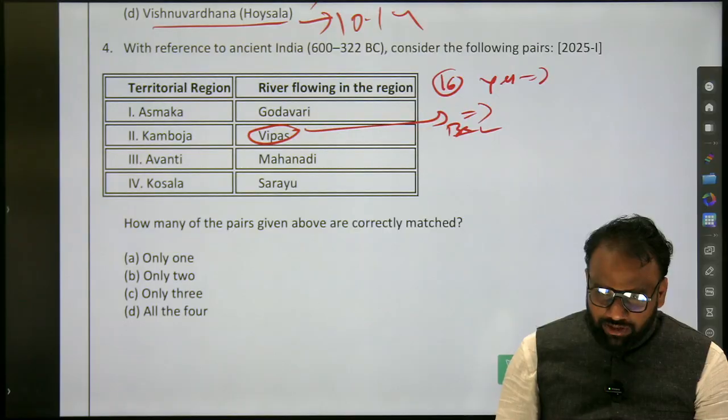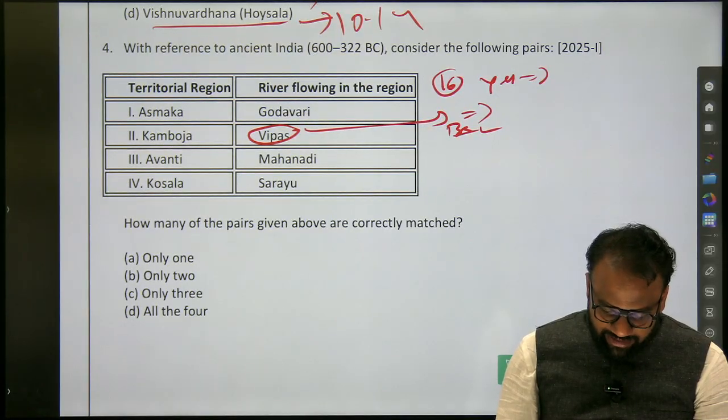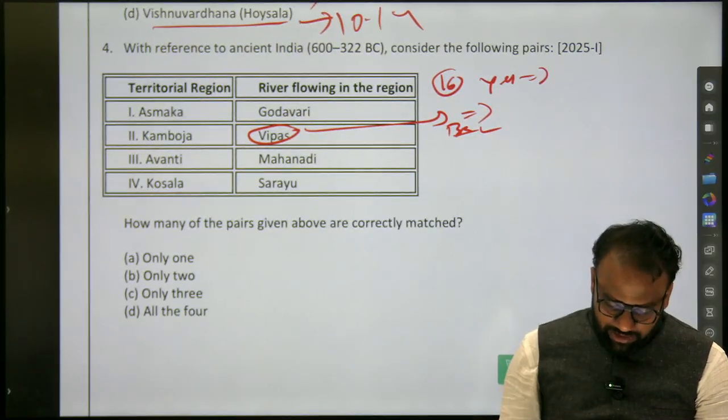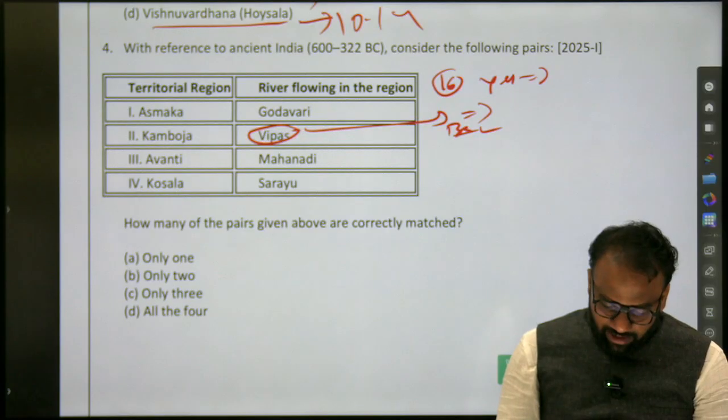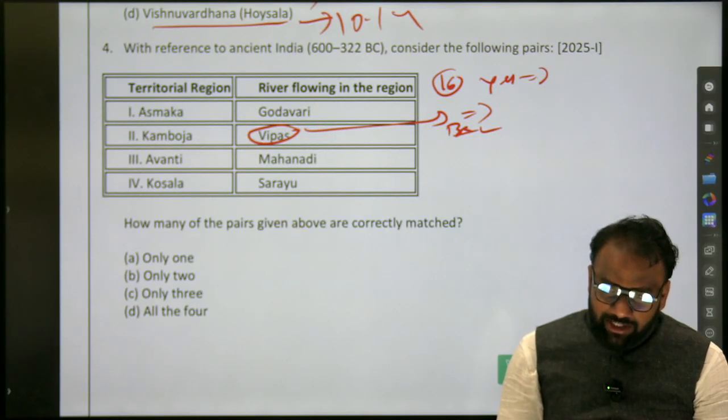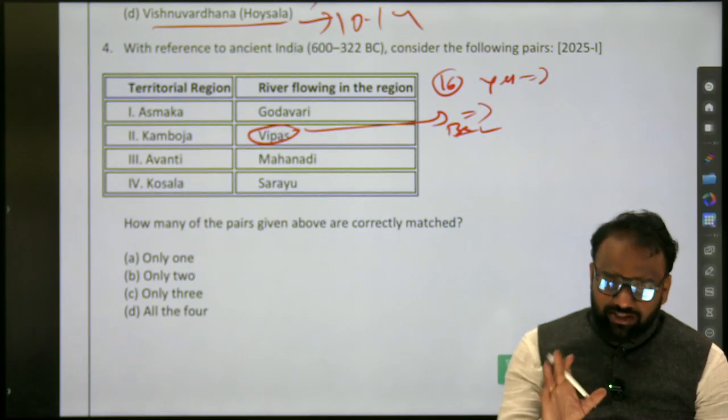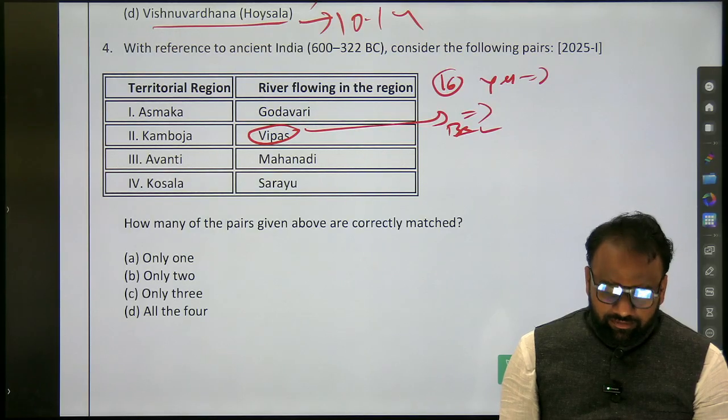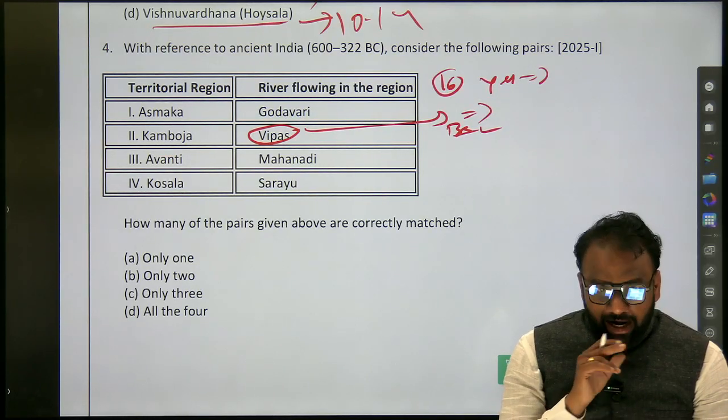Now, based on this content, Asmaka is the southernmost and Kamboja is the northernmost. Just try to find out the river associated with Kamboja, and the river flowing through Asmaka.